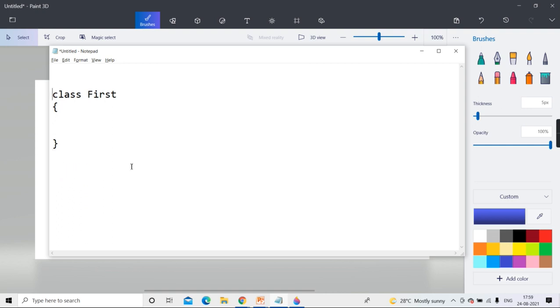Now just remember, if you have given it as public, then the file name and the class name have to be the same. Clear, guys? So with this, let me ask you a true or false statement: one source file can have more than one public class. What do you say? Why do you think like that?